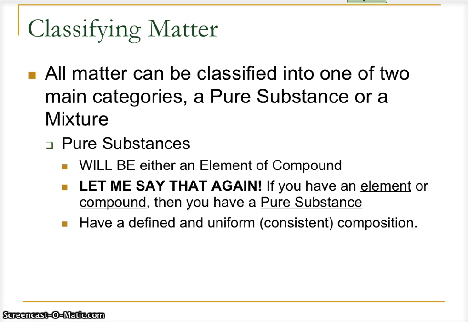Salt, common table salt. What is its definition? Its definition is NaCl, one sodium combined with one chlorine, or more correctly, a ratio of sodium and chlorine together in a 1-to-1 ratio. The definition of carbon is an atom that contains 6 protons, 6 neutrons, and 6 electrons. Although there may be some isotopes that have a different number of neutrons, they all have 6 protons, and we'll learn more about those later in the year. So pure substances have definitions to them. They're defined and they are always the same.